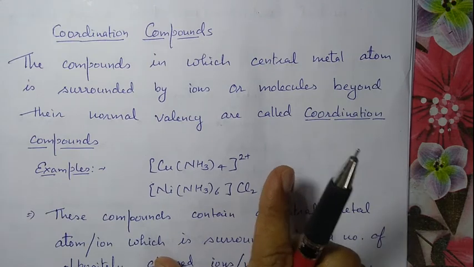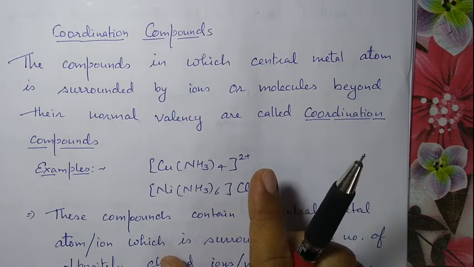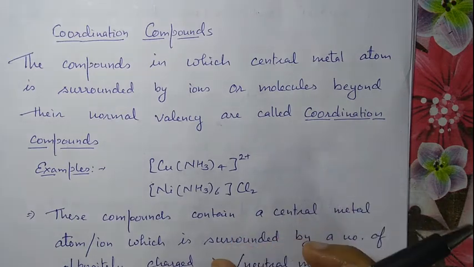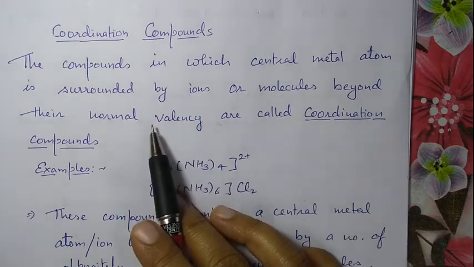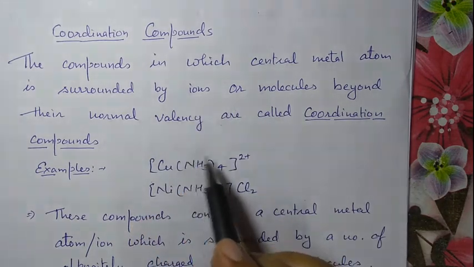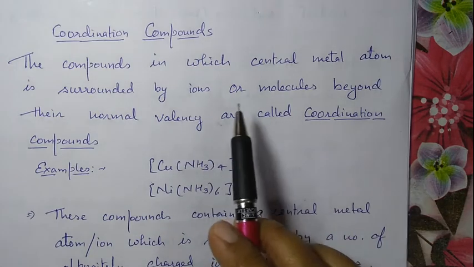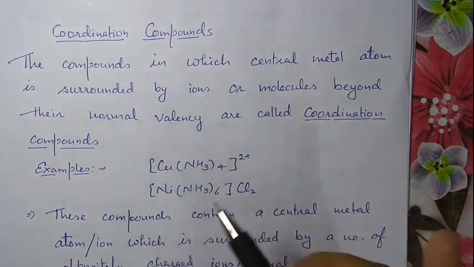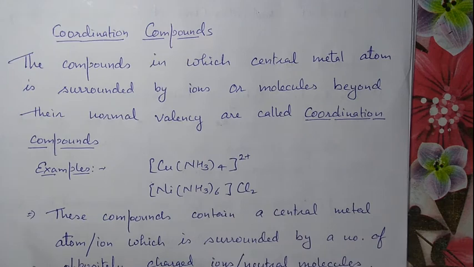It is the compound in which the central metal atom is surrounded by ions or molecules beyond their normal valency. These type of compounds are called coordination compounds.